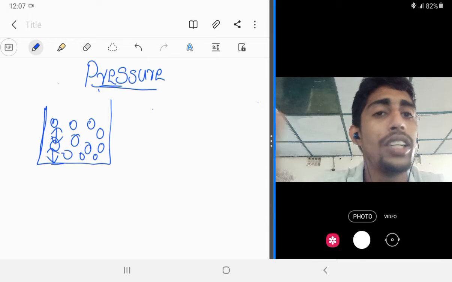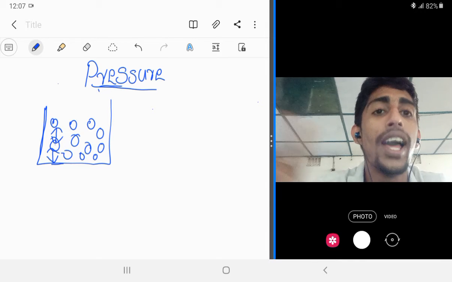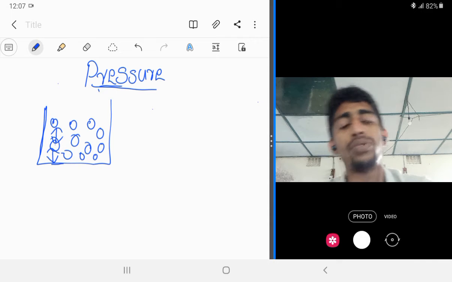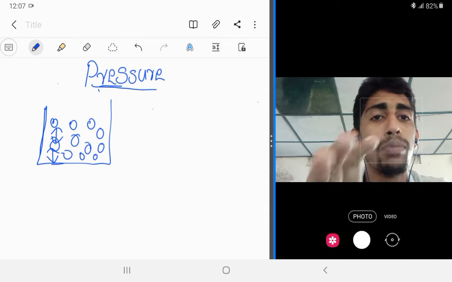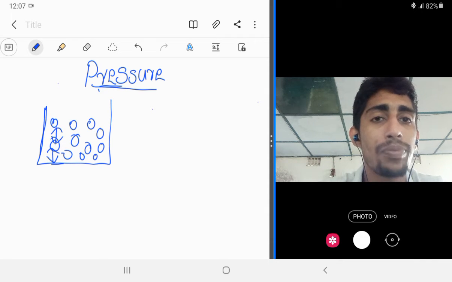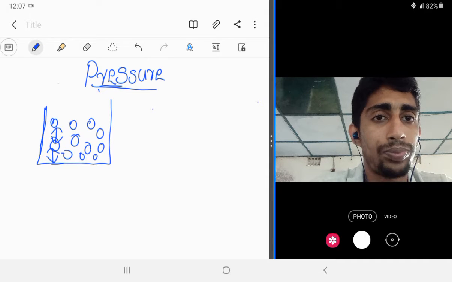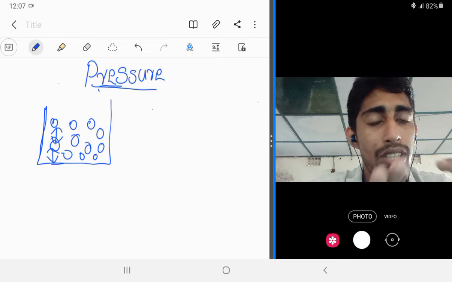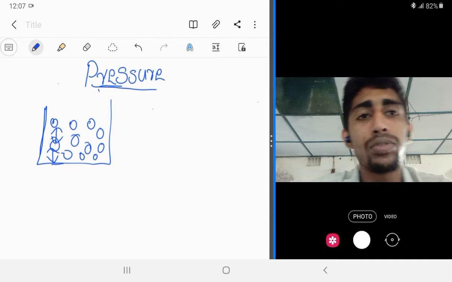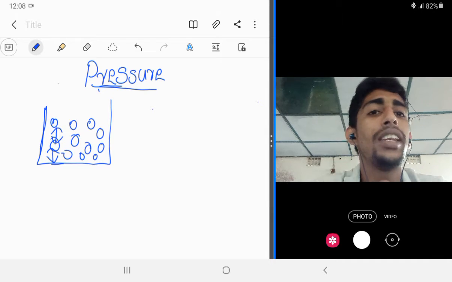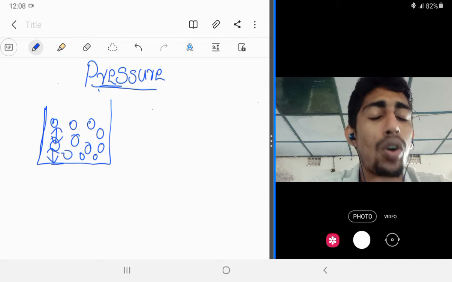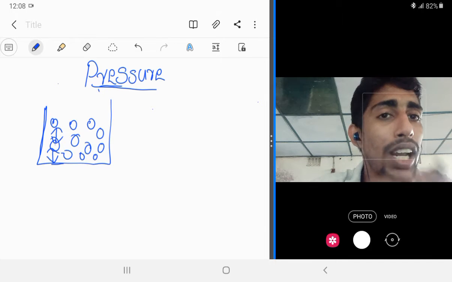You all will hit each other. Like that, if the speed of the molecules' movement increases, then the pressure also will increase. Clear? If the speed of movement decreases, then the liquid pressure or gaseous pressure also will decrease.